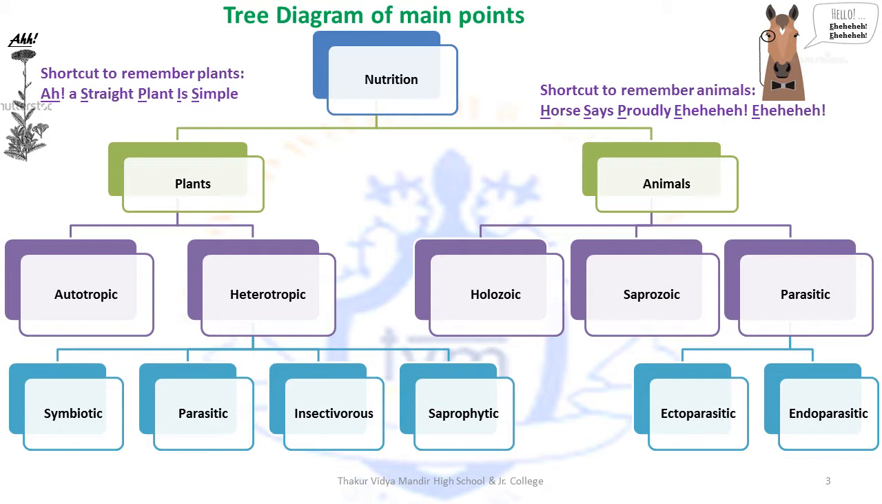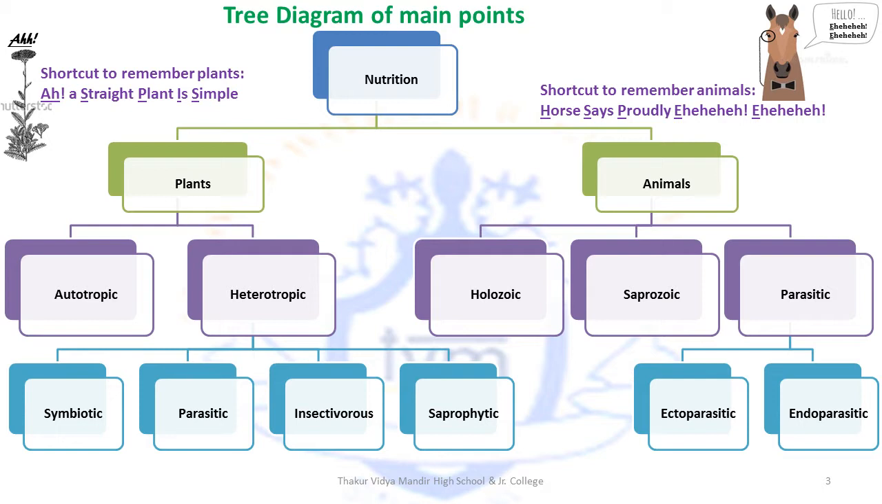The shortcut to remember the nutrition in animals is horse says proudly, the H stands for holozoic, S stands for saprozoic, P stands for parasitic. Parasitic has two parts, ectoparasitic and endoparasitic.